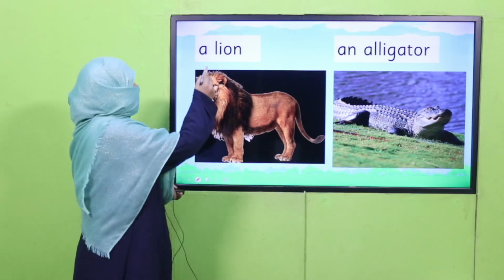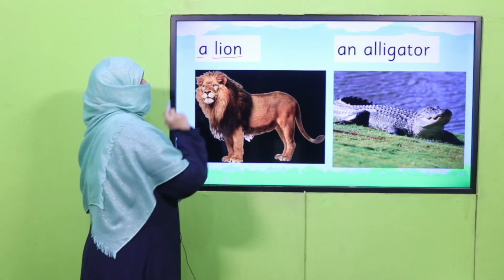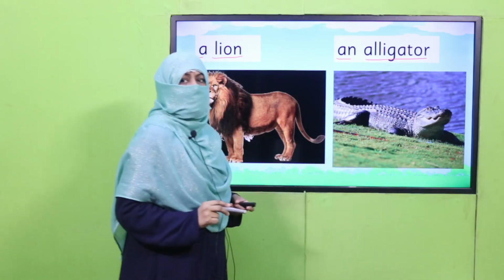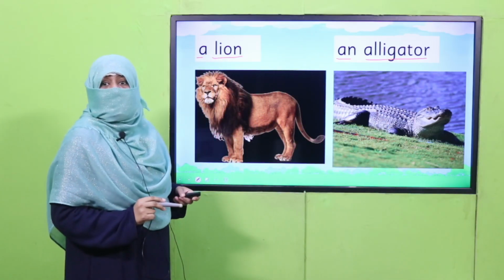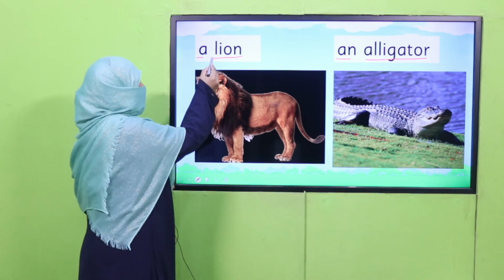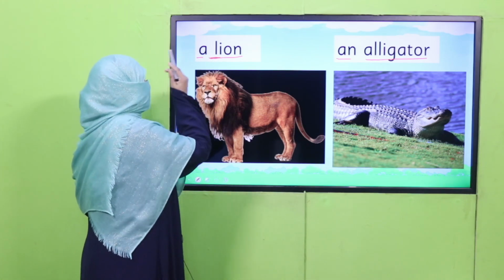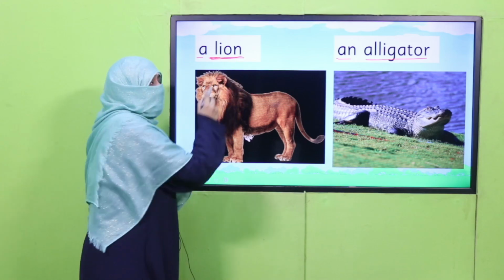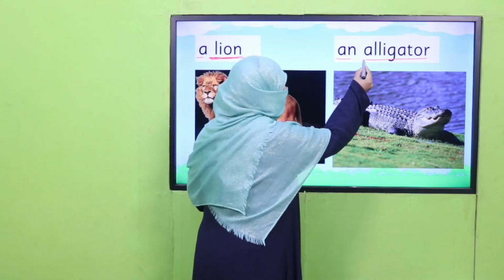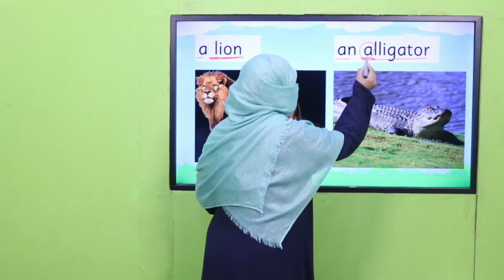For example, a lion and an alligator. Why don't we say an lion? It sounds funny even. Because for lion, the initial sound is a consonant sound, and for alligator, the initial sound is a vowel sound.